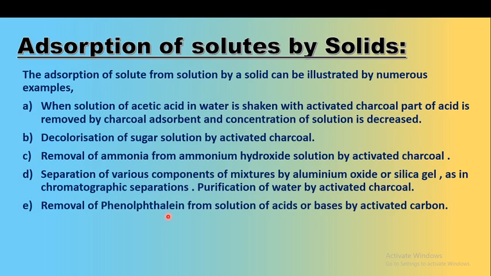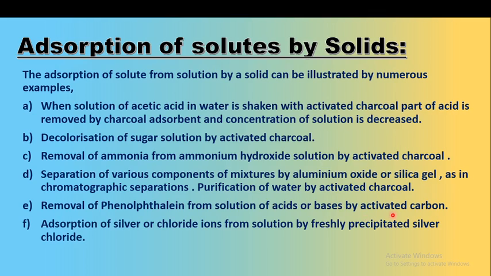The removal of phenolphthalein from a solution of acids or bases is also done by activated carbon. In acid-base titration, we use the indicator phenolphthalein, which makes the solution pink at the titration end point. The phenolphthalein can be removed from the solution of acids and bases by using activated charcoal.